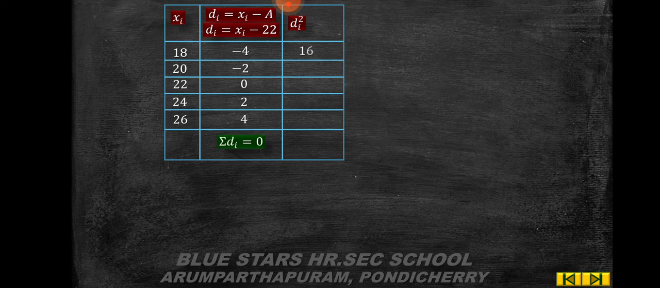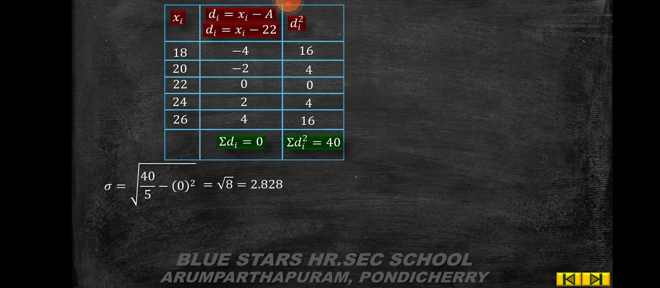So summation di is 0. Then minus 4 square is 16, minus 2 square is 4, 0, 4, 16. So summation di square is equal to 40. Sigma is equal to root of 40 by 5 minus 0 square, which is equal to root 8. So root 8 is nothing but 2.828, which is equal to 2.83.